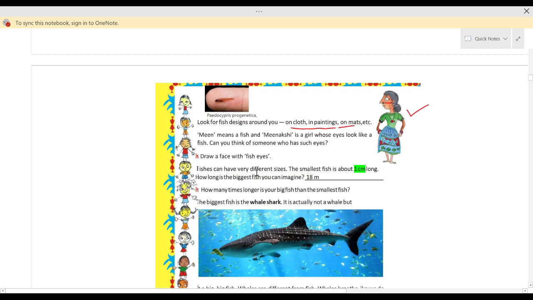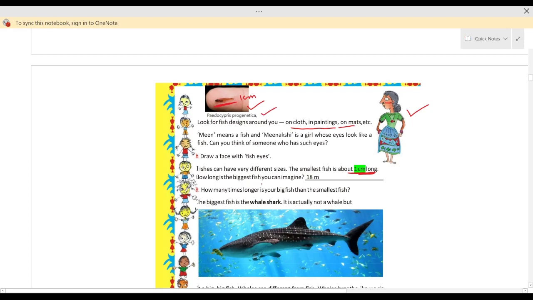Now fishes can have very different sizes. The smallest fish is about 1 centimeter long. So जो smallest fish का जो size है that is 1 centimeter. Okay, length जो है smallest fish का it is 1 centimeter. And here I have one image of the smallest fish. You can see here on the top we have one smallest fish, and the length of this fish is about 1 centimeter, and the name of this fish is Paedocypris progenetica. So this fish is about 1 centimeter.